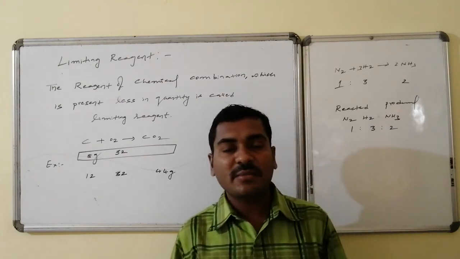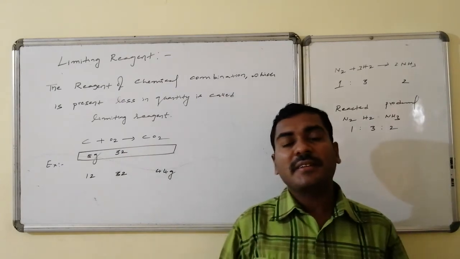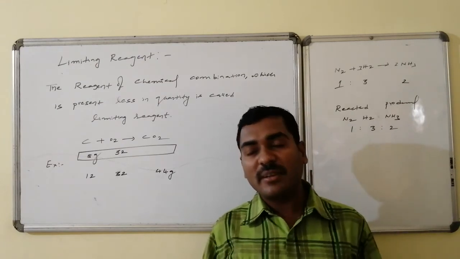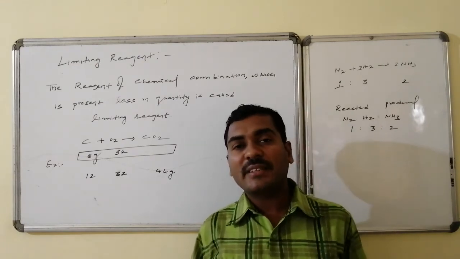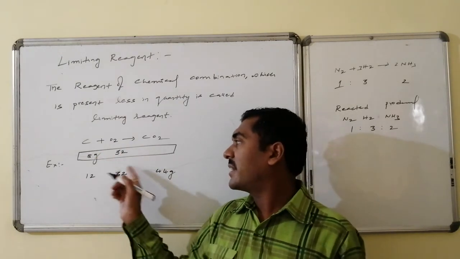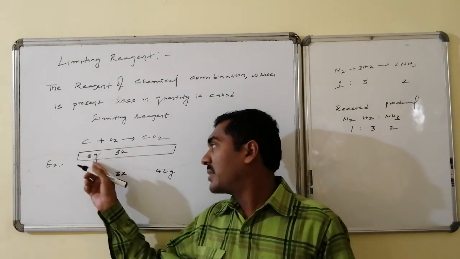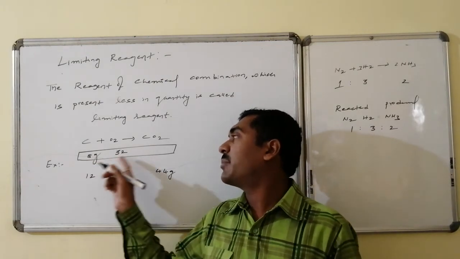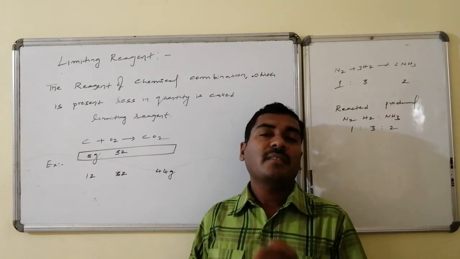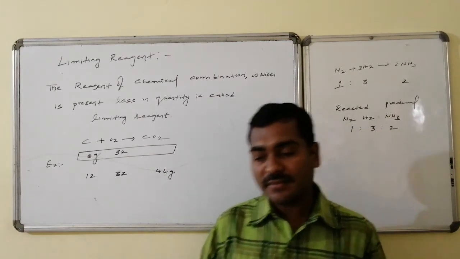The reagent which is present in insufficient quantity is said to be the limiting reagent. In this reaction of 8 grams of carbon and 32 grams of oxygen, carbon is less in quantity in comparison with the oxygen, hence carbon is said to be the limiting reagent.